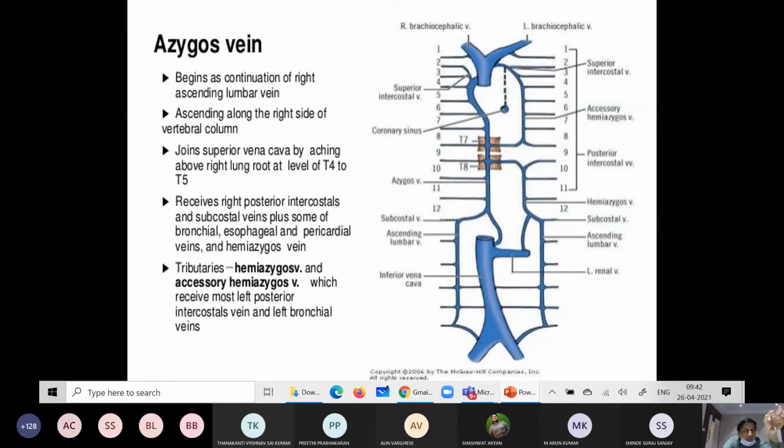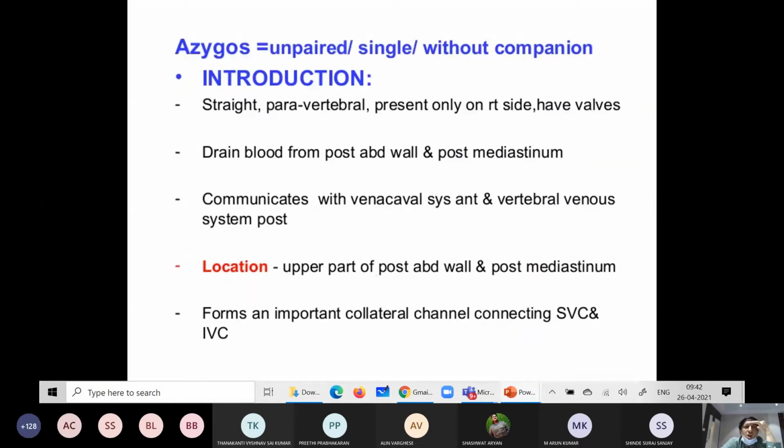Now, what are the tributaries? I told you the main structure is the azygos vein. The azygos vein receives the hemiazygos and accessory hemiazygos veins, which receive mostly the left posterior intercostal veins and the left bronchial vein. We will discuss the hemiazygos later. Now, I told you what azygos means. I am going fast. Any doubt? Okay, we have to cover all three topics.